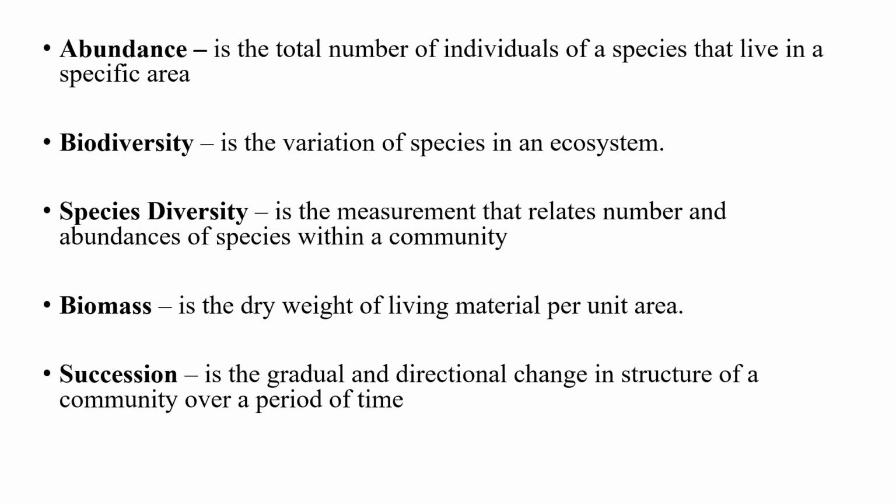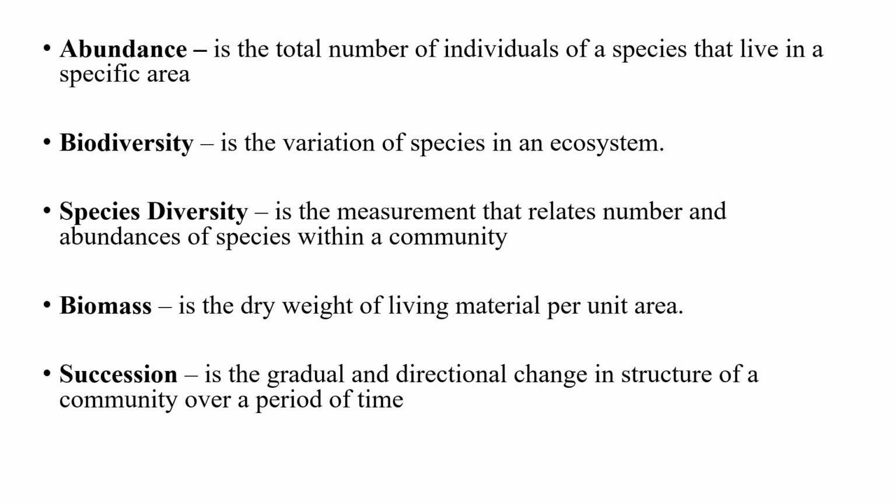The next term we shall look at is abundance. Abundance is simply the total number of individuals of a species that live in a specific area. That is the total number of individuals, the total number of a particular species that live in a specific area. Another term is biodiversity. Biodiversity is simply talking about variation of species.